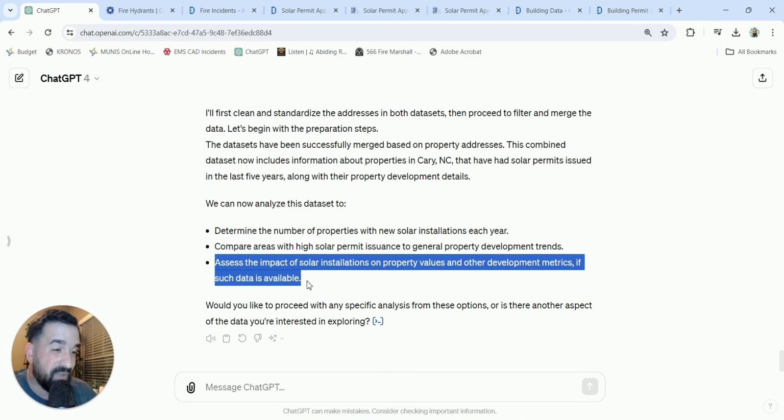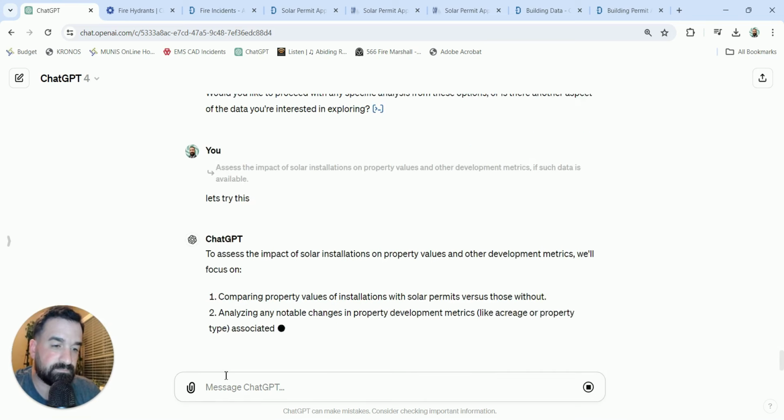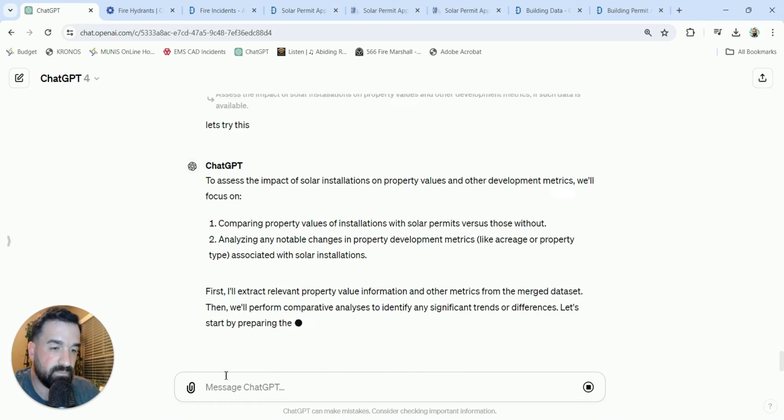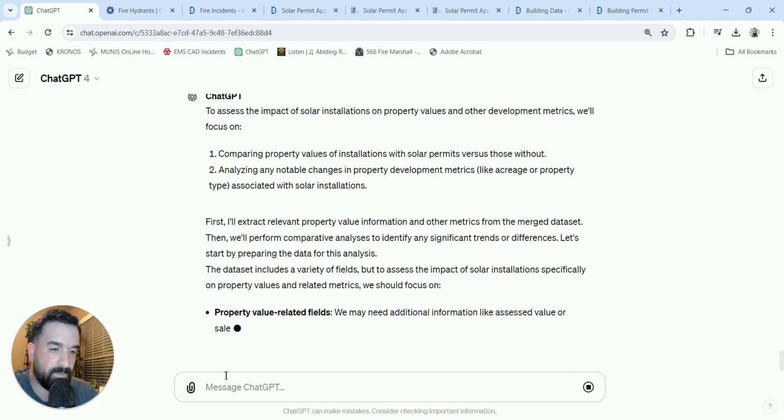Let's try this. I'm not sure if this is going to be available, but let's go ahead and try. It's going to look at comparing property values of installations with solar permits versus those without. It's going to analyze any notable changes in property development metrics like acreage or property type associated with solar installations. Let's see if we can get lucky. Maybe we'll get 2 for 2 in this one. If not, we'll go back and find something different, but hopefully we get lucky.